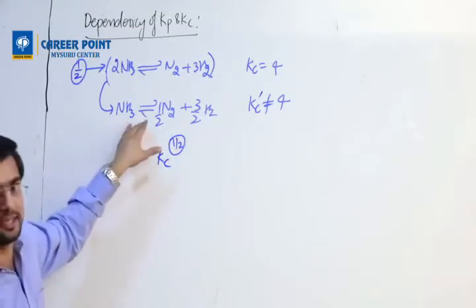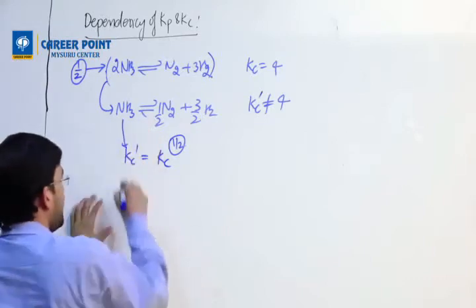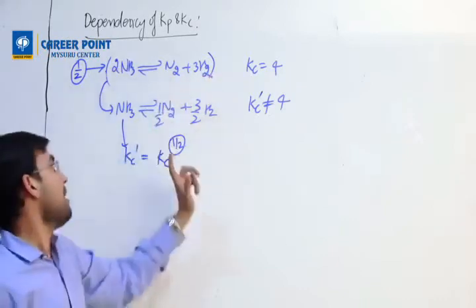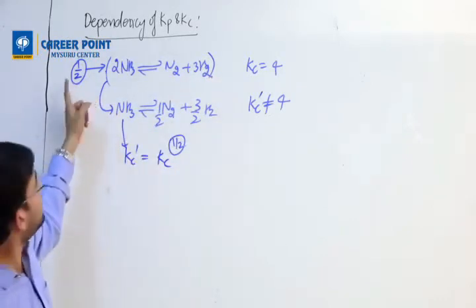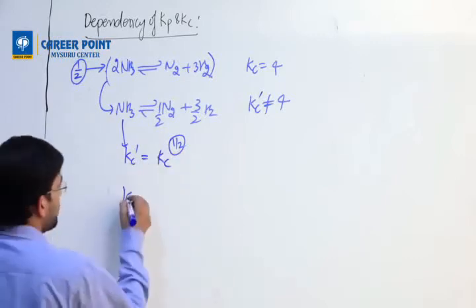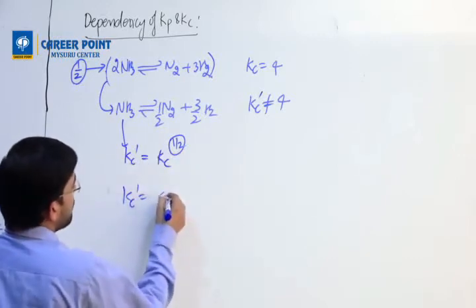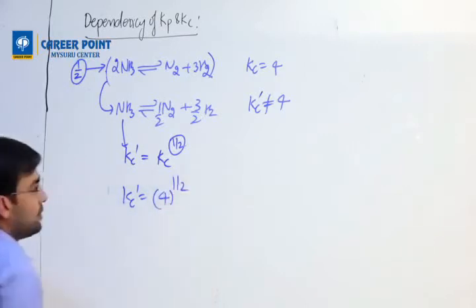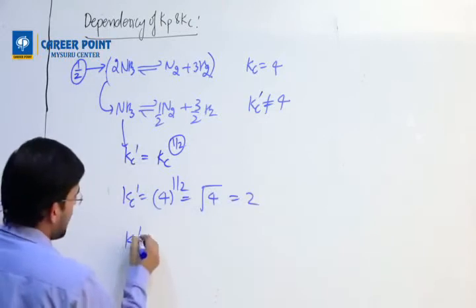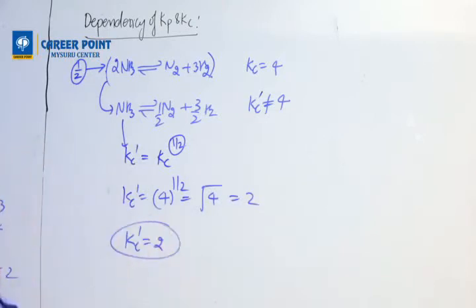The new Kc of this reaction, Kc dash, is equal to the previous Kc, but whatever factor you have calculated, that power goes there. So Kc dash equals 4 power 1 by 2, which is the square root of 4, which equals 2. So Kc dash equals 2. Understood? That's how we relate this.